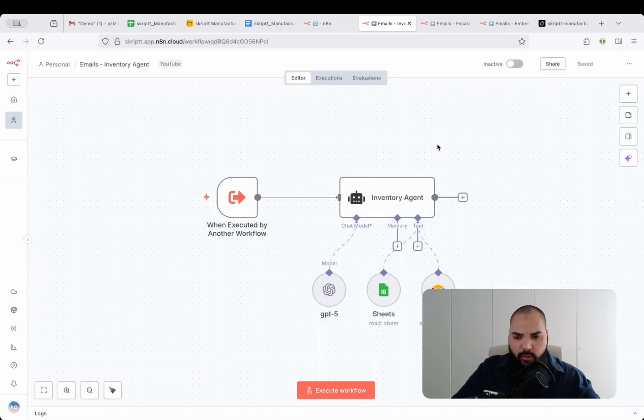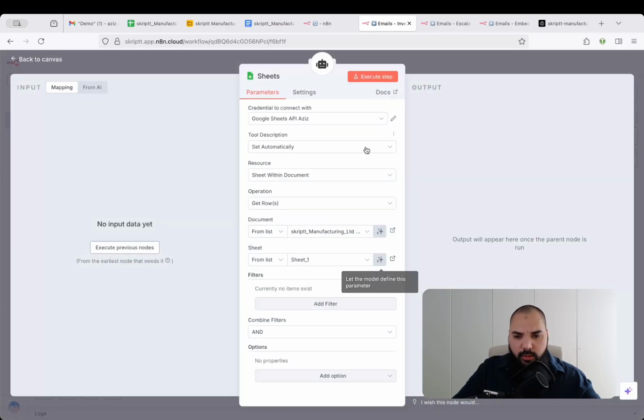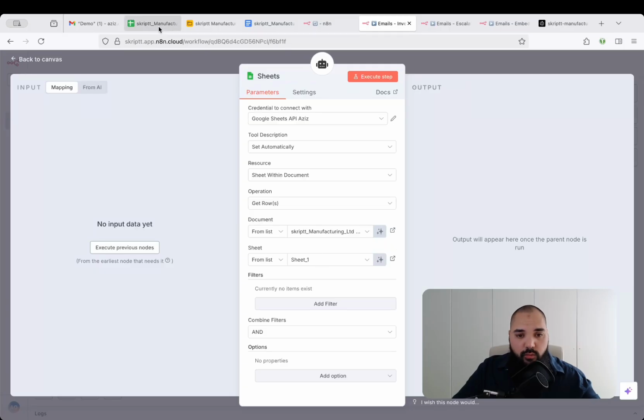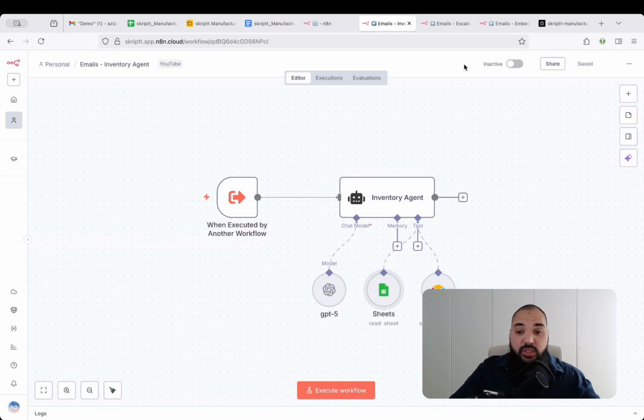All right, now let's take a quick look into the subnodes, into our database tables. I'm going to open up the Google Sheets subnode, and here you can see I've connected this to my Google Sheets account, right? Then we have a tool description which will be set automatically. The resource is a sheet within a document, and the operation is to get rows, right? We want to get rows. The actual document is called Skript Manufacturing Limited. This is just a sample Google Sheet that I have set up. And then we have the sheet 1, which is exactly the one that you're seeing right here, right? And that's already it. So you don't need to add any kinds of filters or any kind of explicit query or something like this. The agent will do that for you.